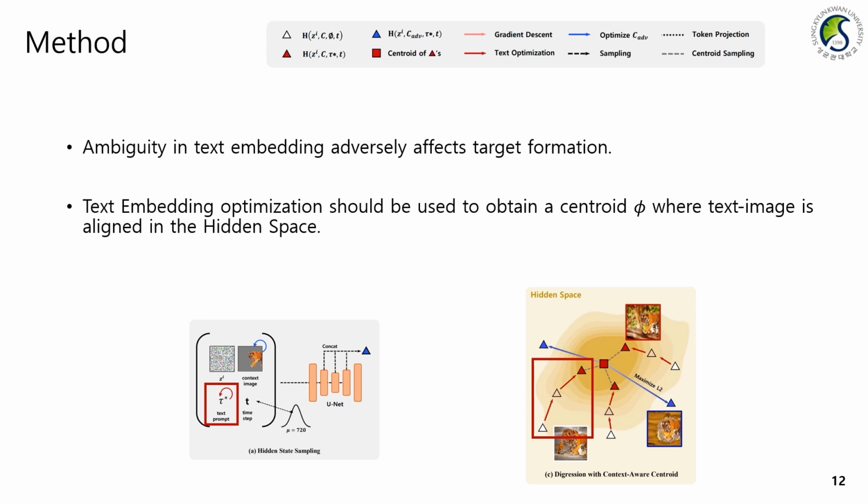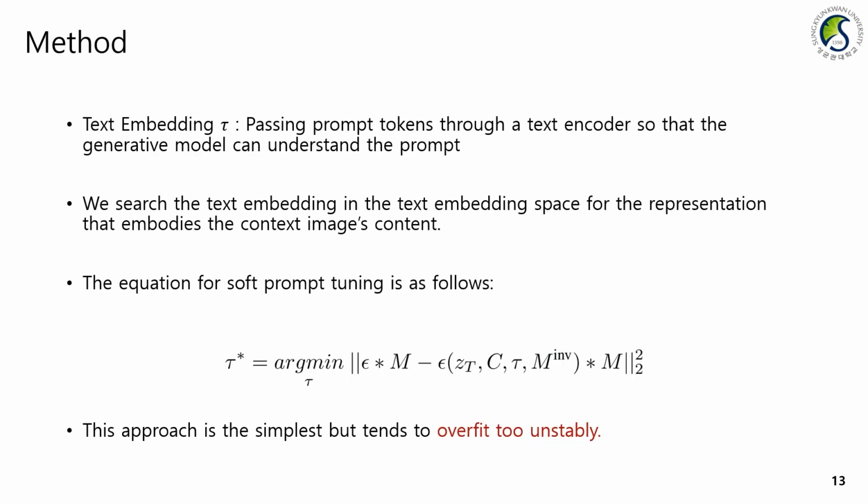Once prompt tuning is complete, we can obtain a more calibrated target through the tuned prompt, resulting in better performance.